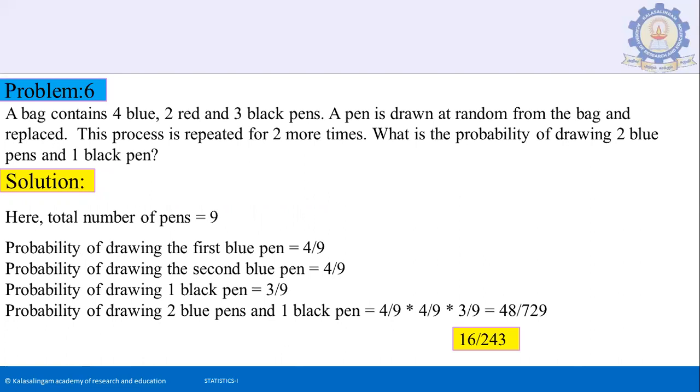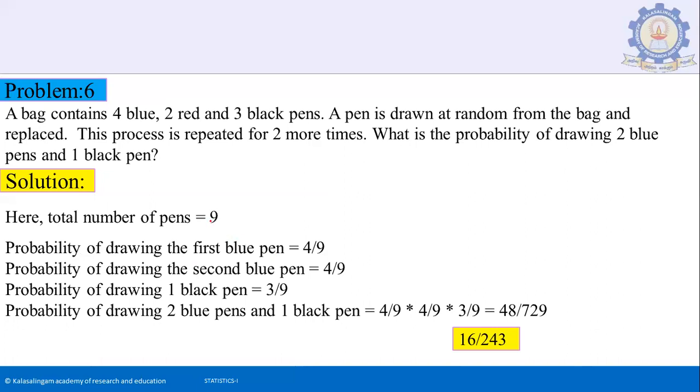Next problem. A bag contains 4 blue, 2 red and 3 black pens. A pen is drawn at random from the bag and replaced. This process is repeated 2 more times. What is the probability of drawing 2 blue pens and 1 black pen? Here, total number of pens is 4 plus 2 plus 3. It is 9.